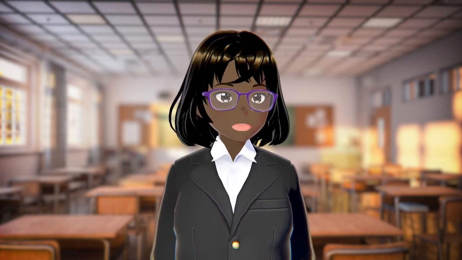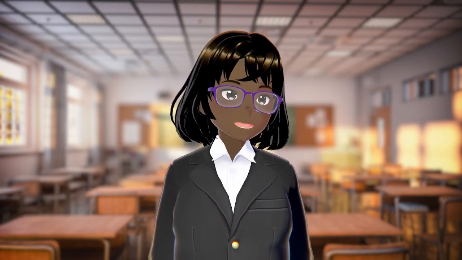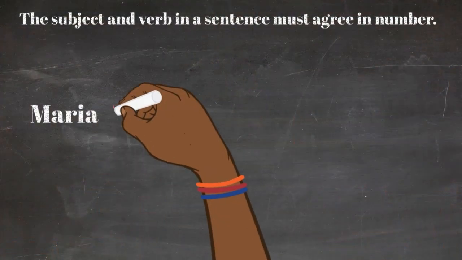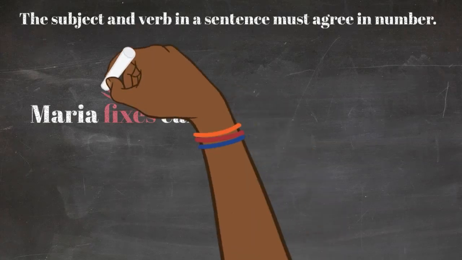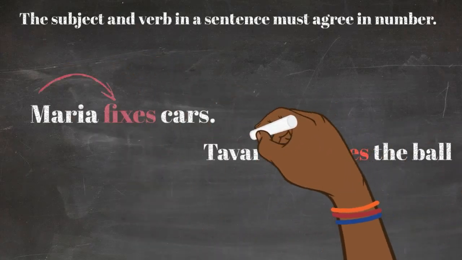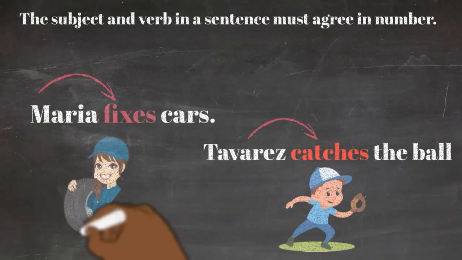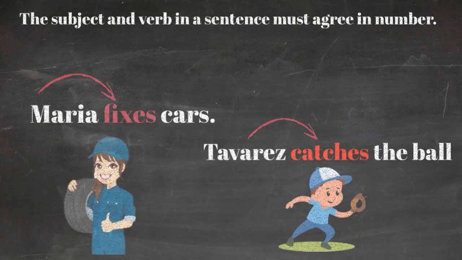Now, as mentioned before, in order to make a verb singular, we have to add an ES to some verbs. For example, Maria fixes cars. Maria is the subject. It's only talking about one person. So the verb that describes what Maria is doing has to also be singular. But in order to make fix singular, you have to add an ES to it.